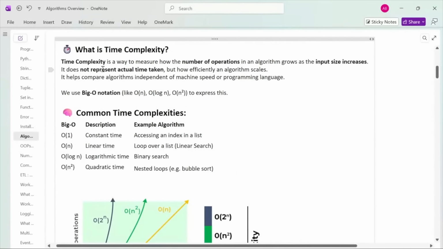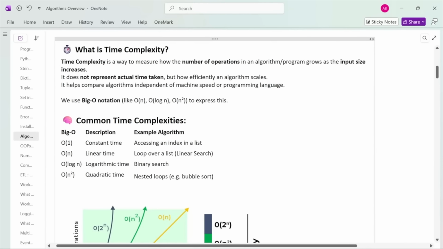Okay, so let's understand what is time complexity. Let's read the definition and then I will break it down step by step. Time complexity is a way to measure how the number of operations in an algorithm or program, you can write anything, grows as the input size increases. It does not represent actual time taken, but how efficiently an algorithm scales. It helps compare algorithms independent of machine speed or programming language.